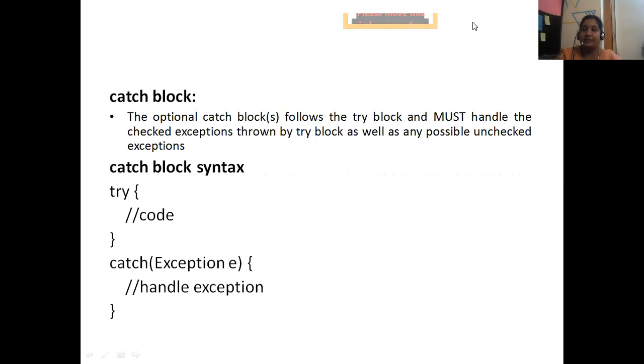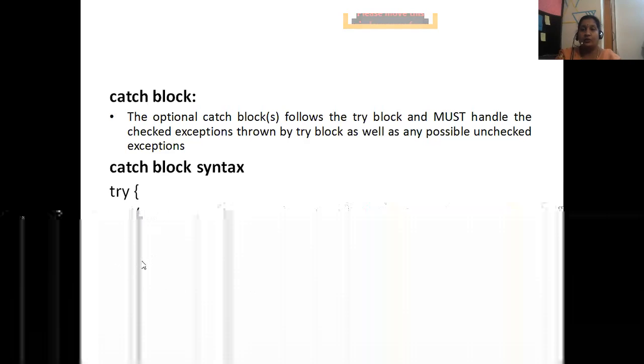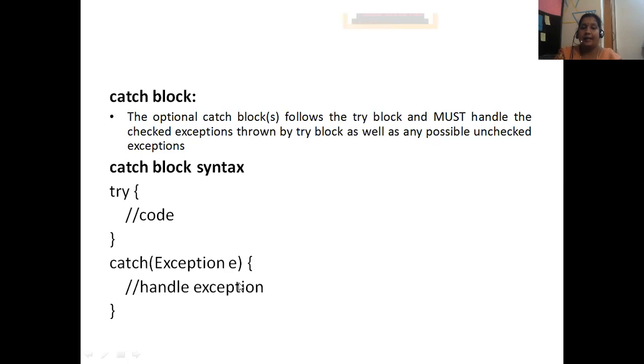The catch block follows the try block. Always you should not write catch first and then try. Always try block, then only catch block. If you put catch first and then try, that is an error. Not a syntax error, it is a structure error. The optional catch block follows the try block and must handle the checked exception thrown by the try block, as well as any possible unchecked exceptions also. I told you the catch block should have a parameter first: Exception e, handle the exception.